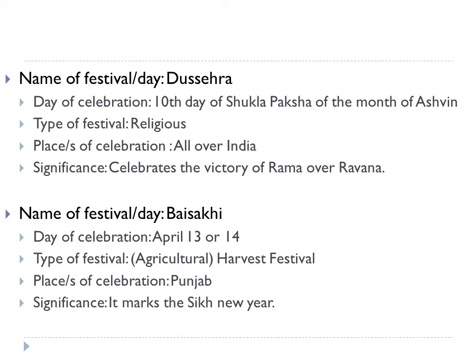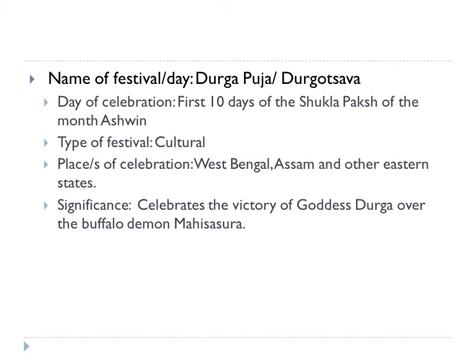Next festival, Baisakhi. The day of celebration is April 13th or 14th. The type of festival, it is an agricultural festival or harvest festival. Place of celebration, Punjab, and significance, it marks the Sikh New Year. Last festival is Durga Puja or Durgotsav.